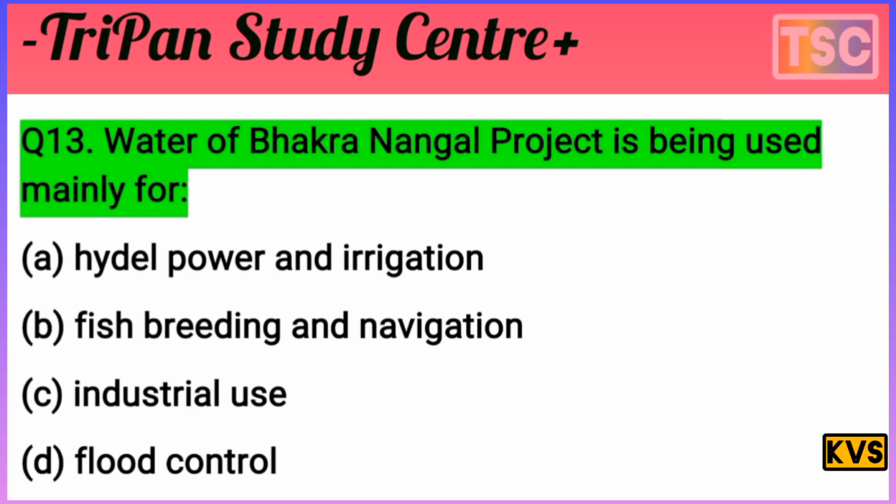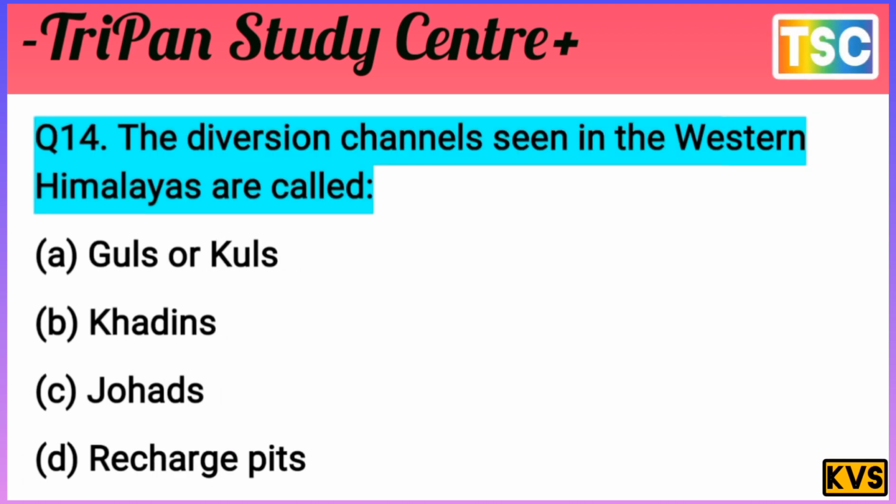That's important. And let's see the next question. The question here: the diversion channels seen in the western Himalaya are called? The question is clear. This is called A, Guls or Kuls. B, Khadin. C, Johad. And D, recharge pit. Those are the options. I give a few seconds to test your knowledge.